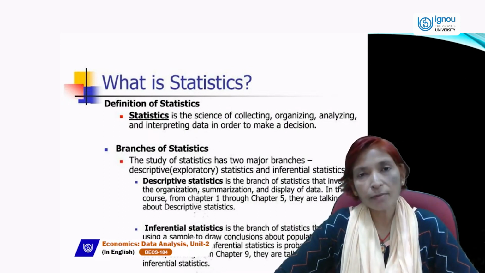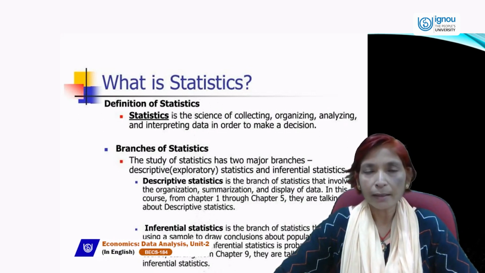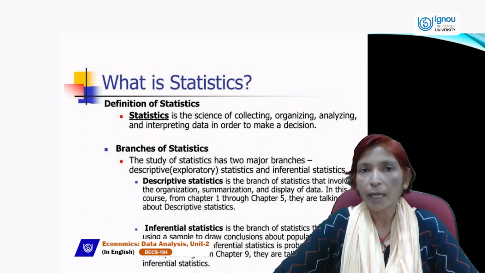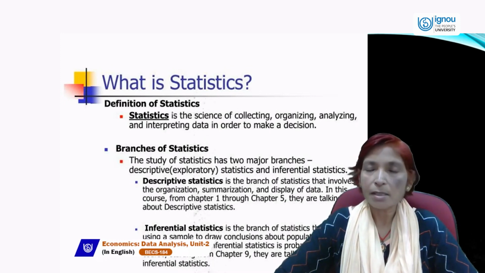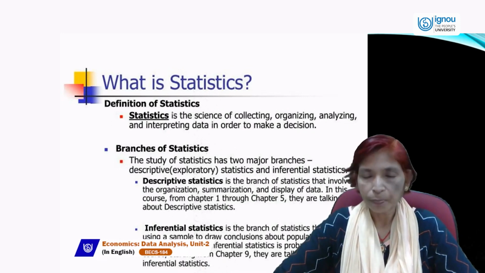And classification of data means when we classify the collected data, because when we collect the data, that is not arranged data, that is called raw data, which is not arranged in a systematic manner. So raw data is that data which is not in a systematic way or not in a definite or sequential way.